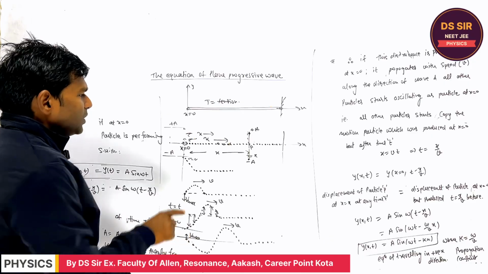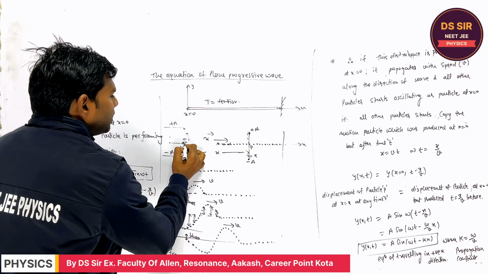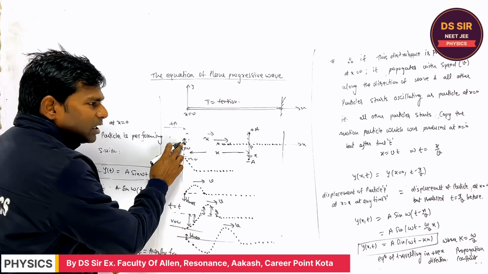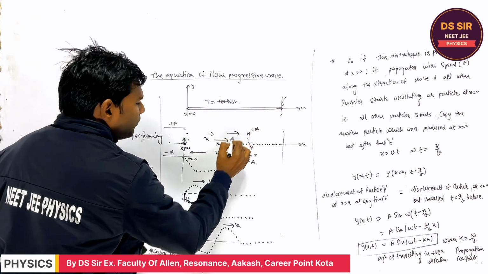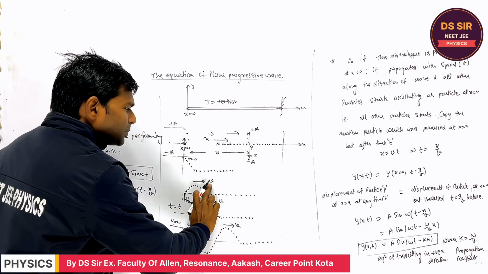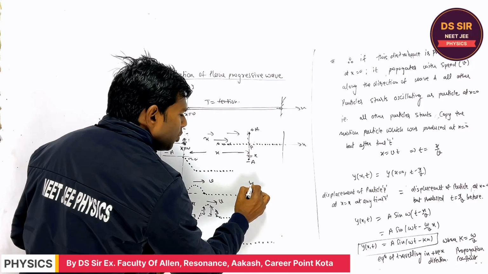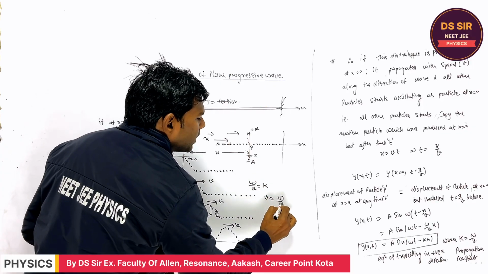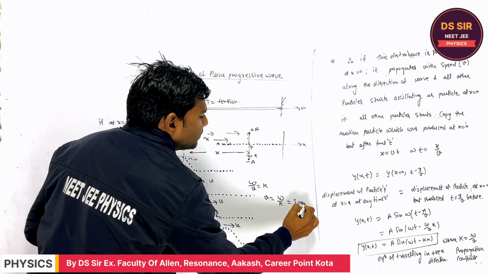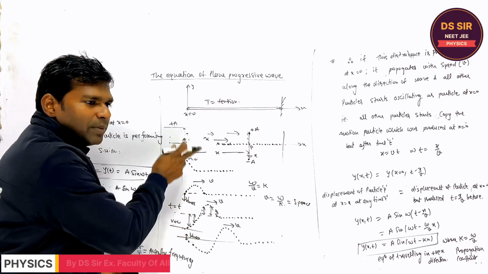Another thing, if you consider only this particle performing SHM, its velocity will be different from the speed of the wave. The speed of the wave is given by v equal to omega by k. This is called the speed of the wave, but the velocity of the particle will be different.